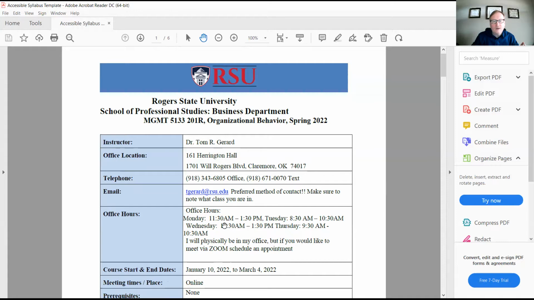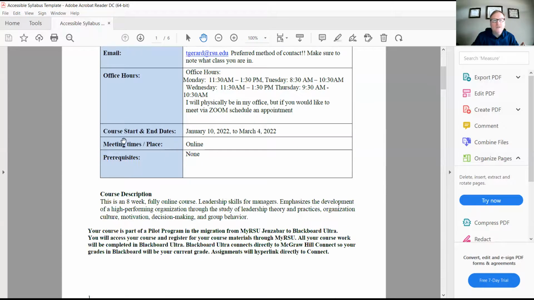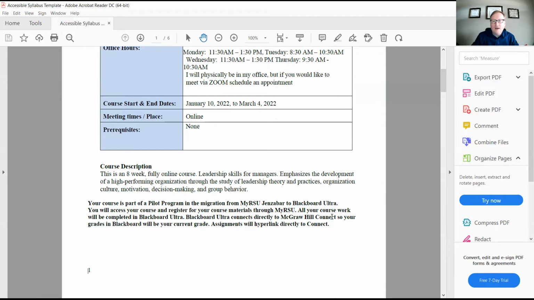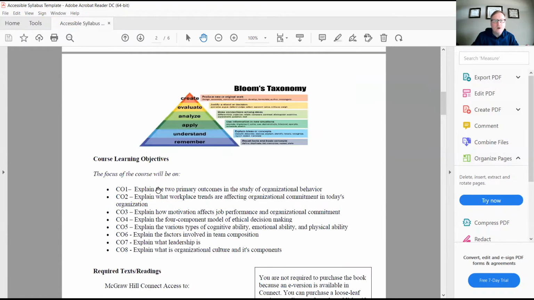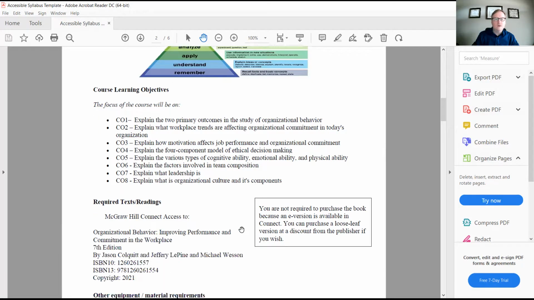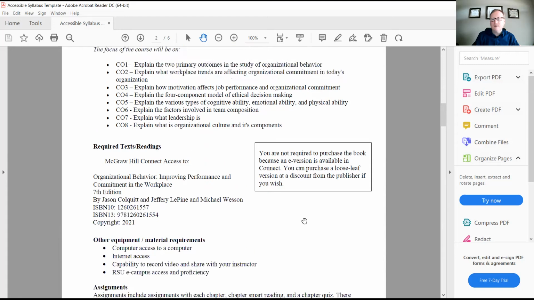Again, just the regular information. Here is the course starting date. It is March 4th, 8 weeks. Here is the voucher, the pilot program, Genzibar, course objectives. These are the things that should be in every one of your courses that you take at Rogers State, telling you why you are taking this class and what you can expect. So you're going to find that some of this stuff is much more interesting than maybe some of the other things you've had to learn.